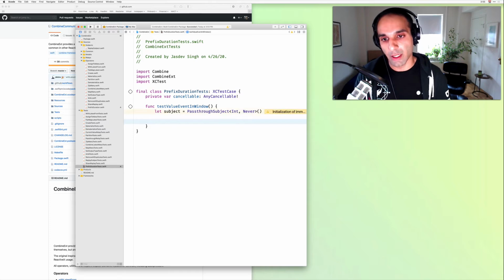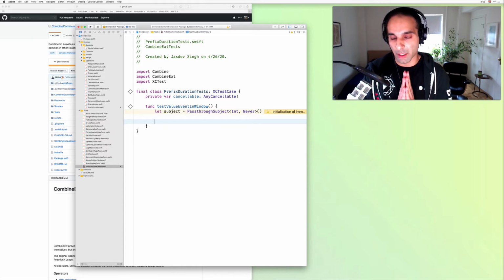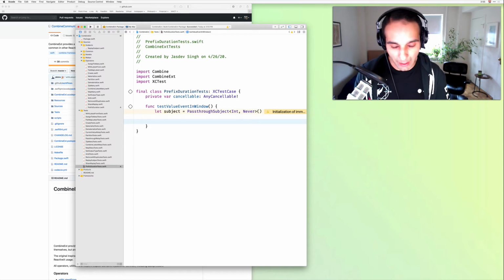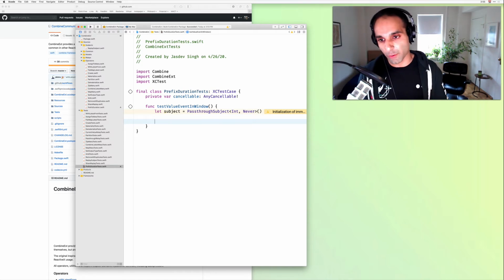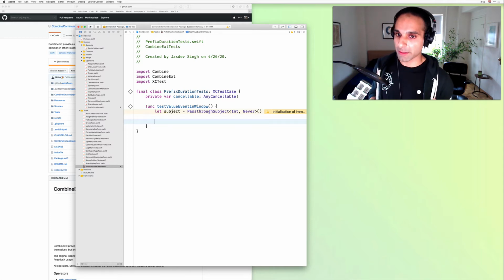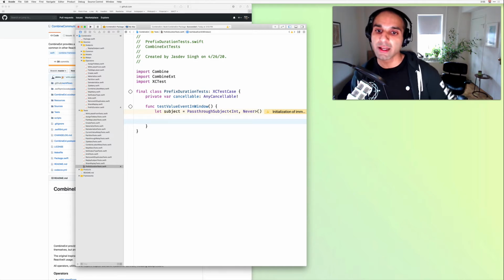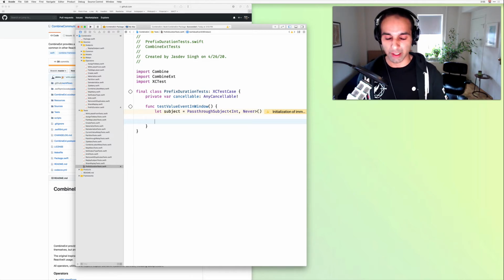So we'll want to do a couple things. And this is the tricky part of this test that we'll be writing: since they are time related, unfortunately, this test will need to wait. We'll basically need to do expectations and wait and then assert. In reality, we'd probably want to use something like a test scheduler, and some other Combine utility libraries like Entwine, I'll link to that as well, have custom implementations of test schedulers. What's really helpful about that is that it lets you have virtual time, so your tests that deal with time-related operators can run basically synchronously and super fast, and you don't have to deal with this timeout and wait expectation dance.